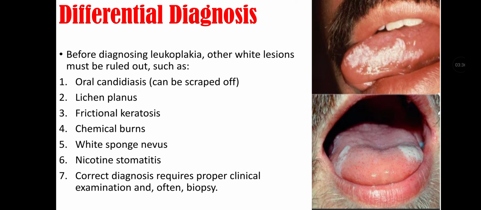Differential diagnosis. Before diagnosing leukoplakia, other lesions must be ruled out, such as oral candidiasis that can be scraped off, lichen planus, frictional keratosis, chemical burns, white sponge nevus, nicotine stomatitis, and correct diagnosis requires proper clinical examination and often biopsy.